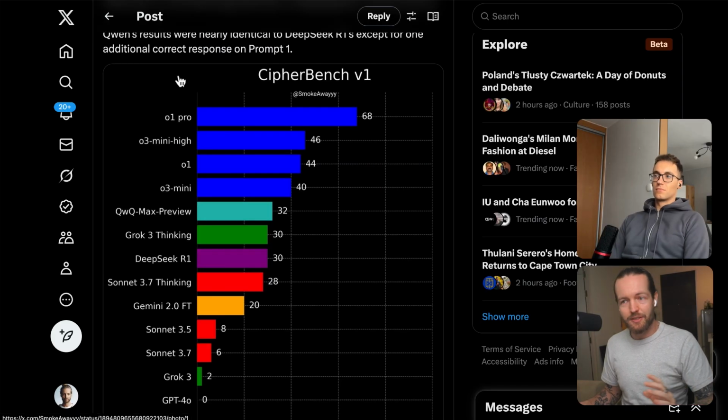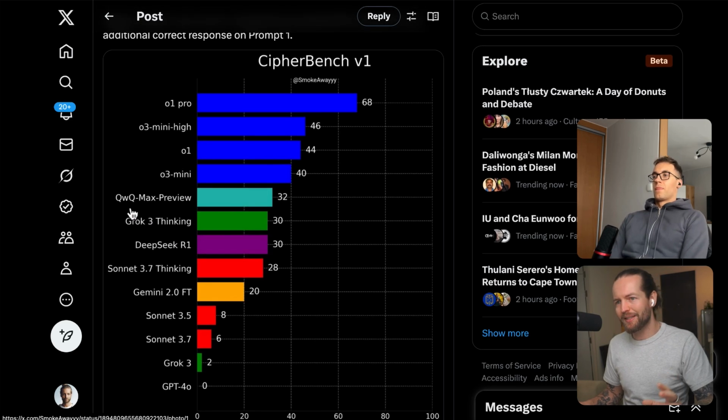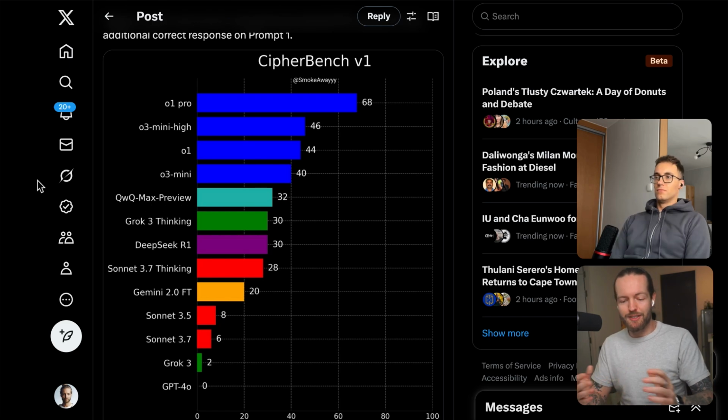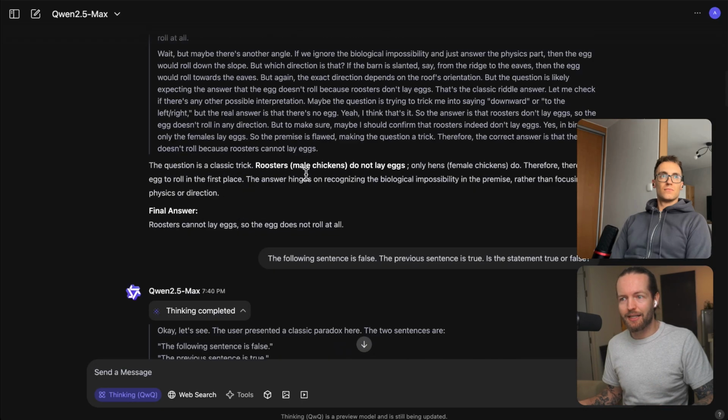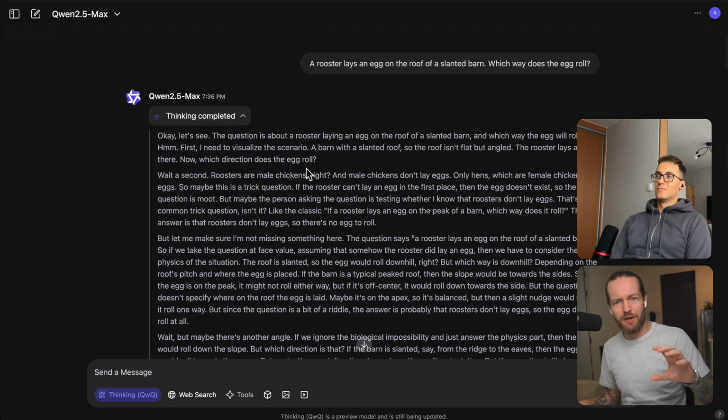So it seems like it's in this list of right around here, with Grok 3 being able to actually do it, of course. And I bet that we will be able to get this one to do it as well. So if you're considering switching over to Qwen from other models, it might not be worth considering, but it does have a video model inside that in about a month or so they are going to add into Qwen 2.5.